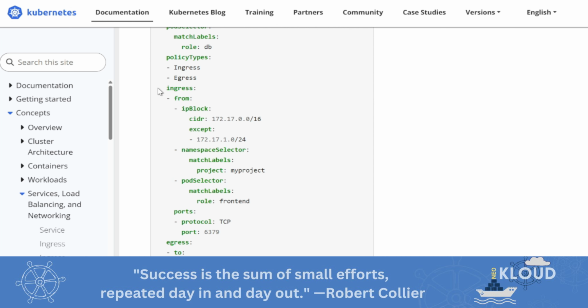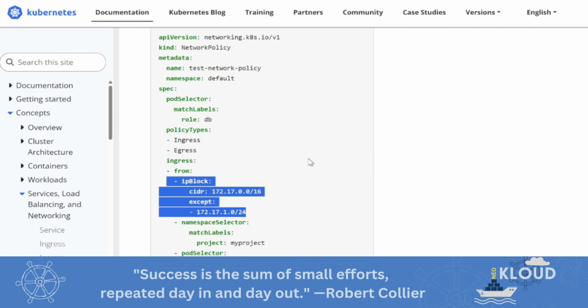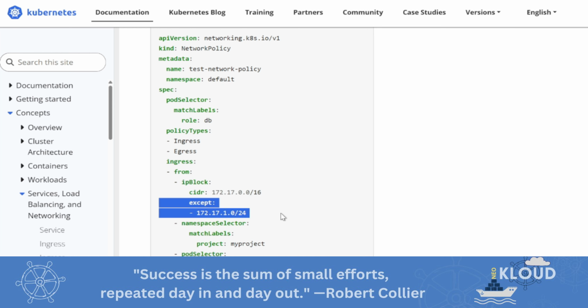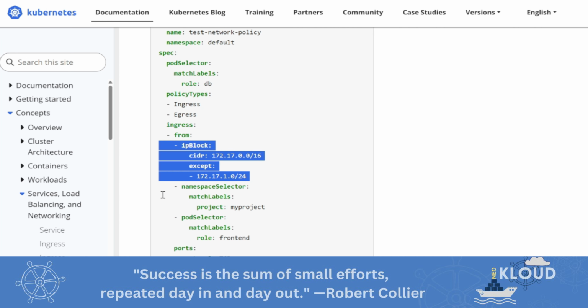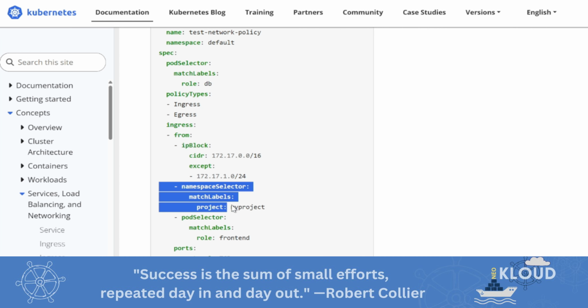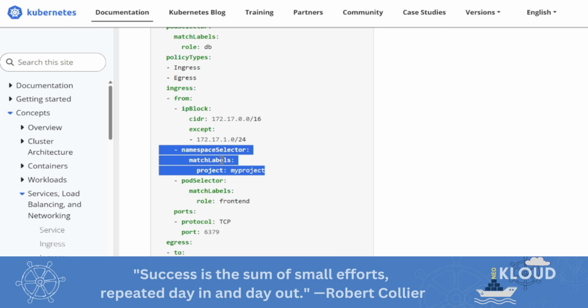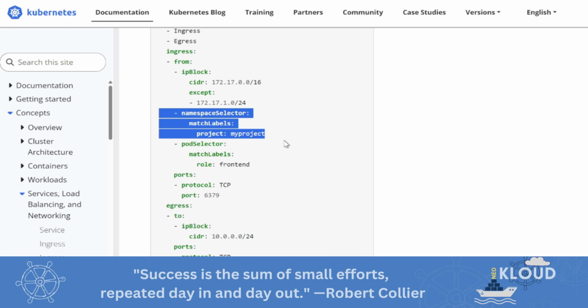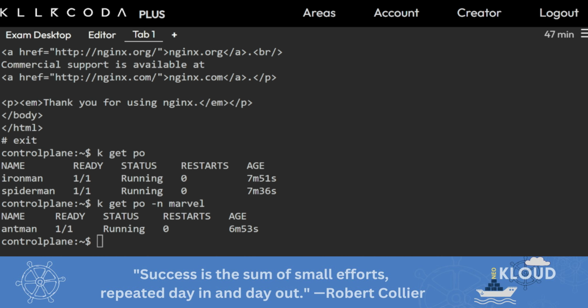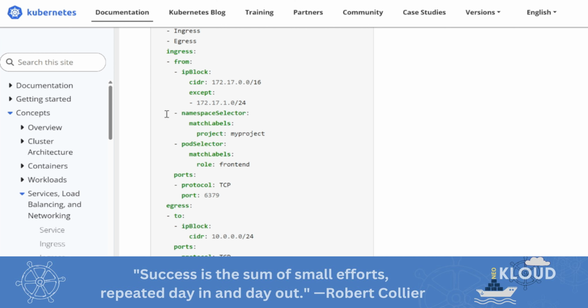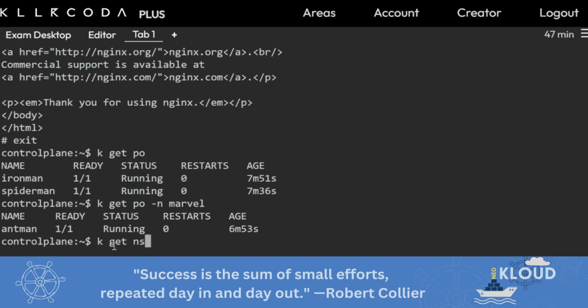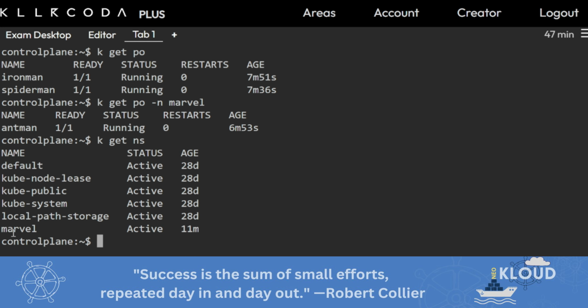Ingress has a from block and egress has a to block. So ipBlock means you can define a CIDR range, and you can also exclude some part, something which you don't want. Then there is namespaceSelector. Here you can use the OR property: if you put this hyphen, then it's OR. Then a namespaceSelector with matchLabels project. If I say incoming traffic from matchLabels project equal to myproject, here it's kgate-ns. This is the marvel ns.